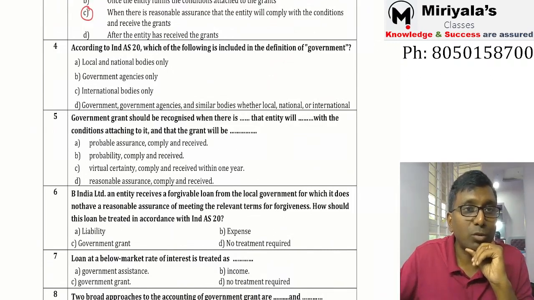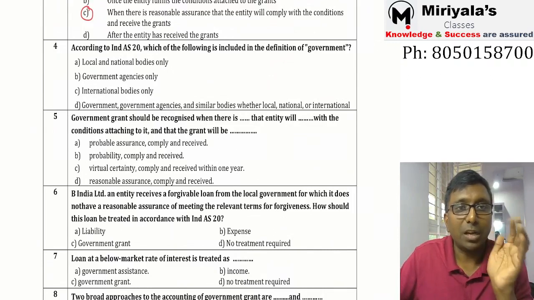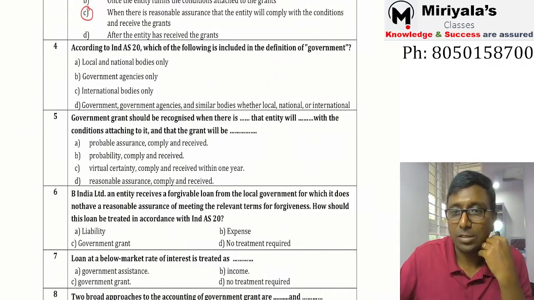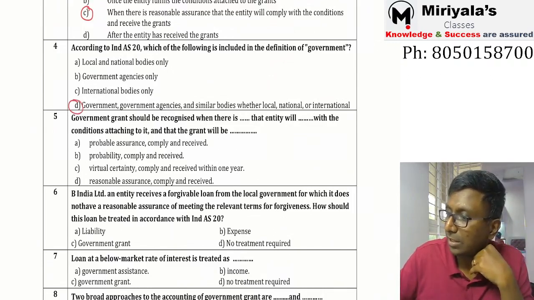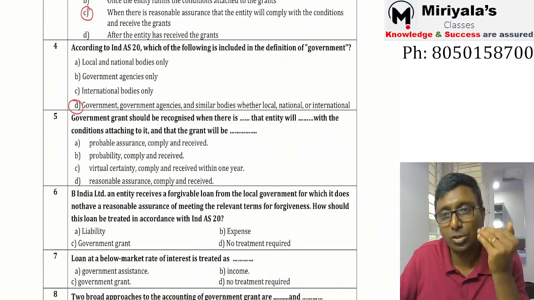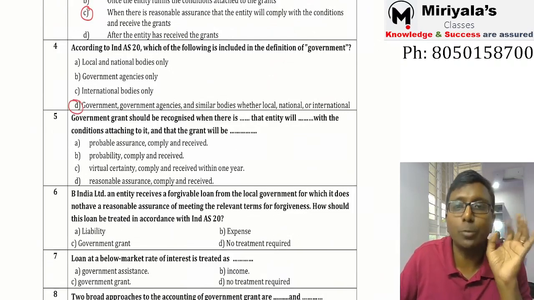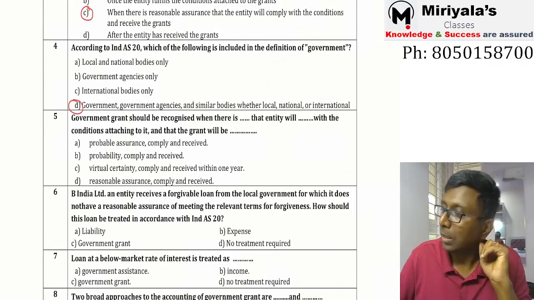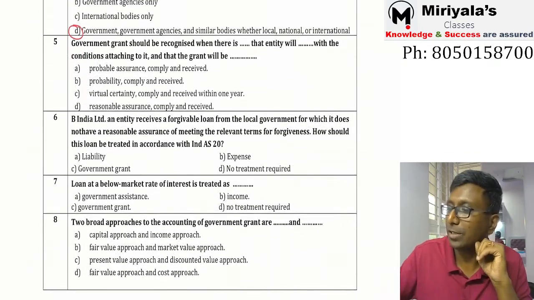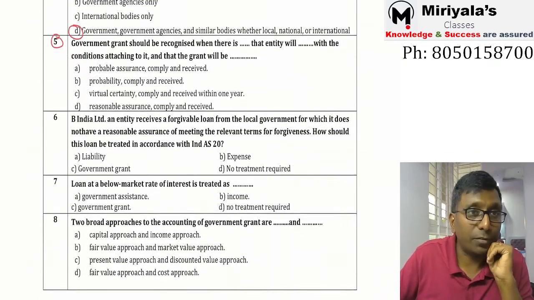Local and national bodies only, government agencies only, international bodies only, are all the line items. Yes, Nathanya, perfect. I told you first, government includes every kind of government. It should be government, it should not be a person. Government agency also will come into the picture. Correct. Let's go to the fifth bit.